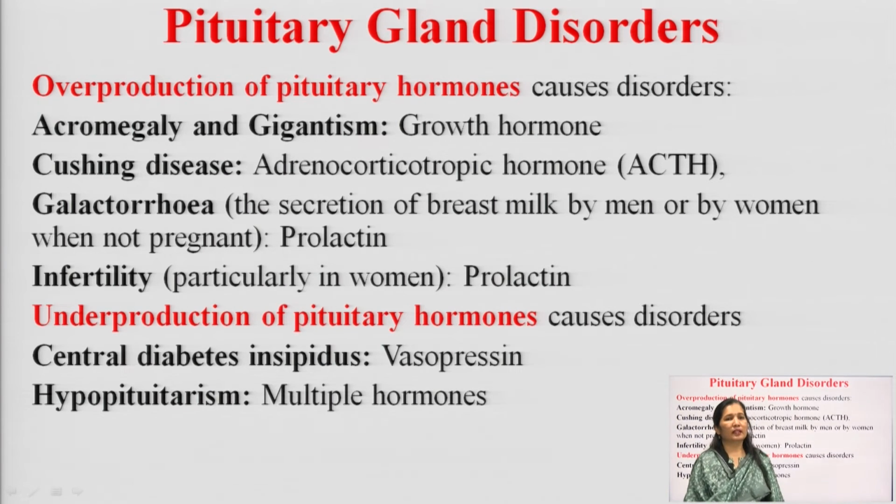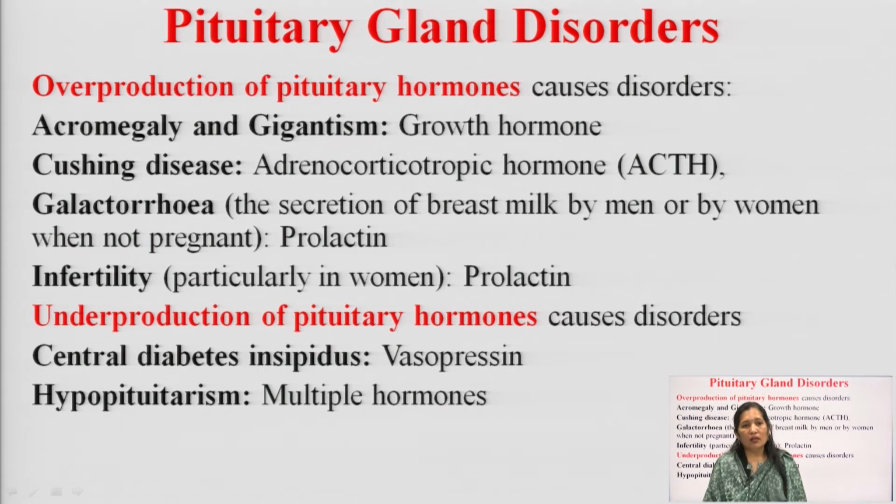Now, we will discuss one by one. Last in this is endocrine disorders. Pituitary gland disorders occur because of the overproduction or the underproduction of the pituitary hormones.